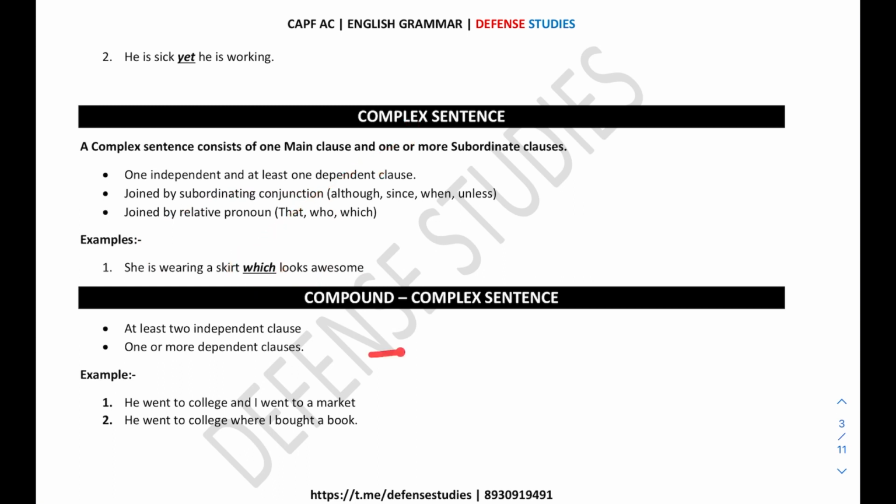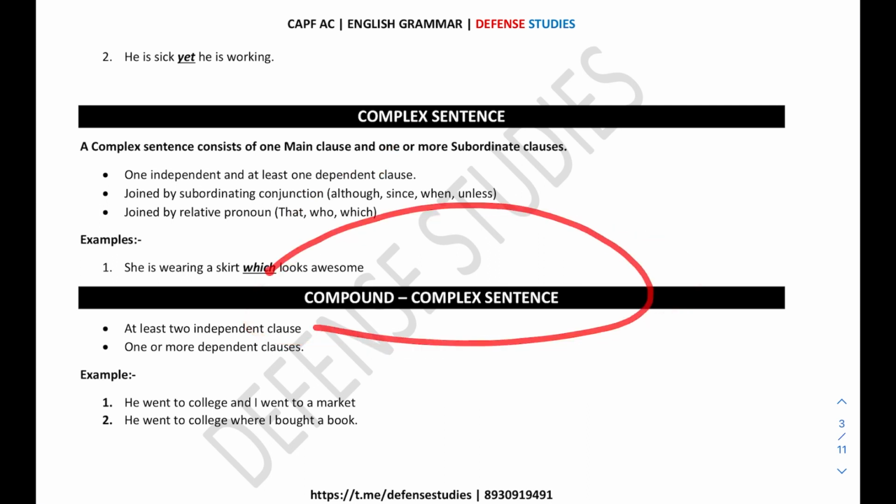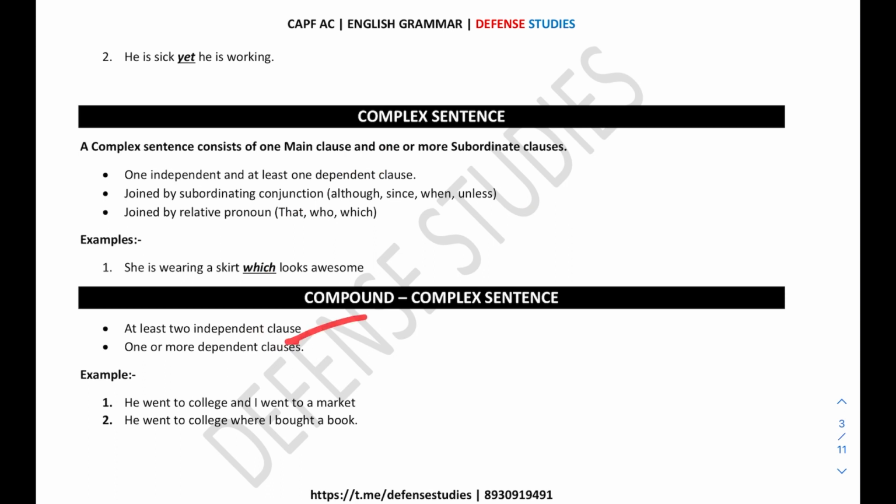A complex sentence. Now what is a compound complex sentence? This is not relevant for CAPF because it does not come in your exam, but still you need to see it. At least two independent clauses you need to have in the compound complex sentence, and one or more dependent clauses can also be there. Now the first example is, I went to college and I went to market. Again, both are independent clauses. If you see it clearly, both are independent clauses. I went to college, it has its own meaning, and I went to a market, it has its own meaning. So both are independent clauses.